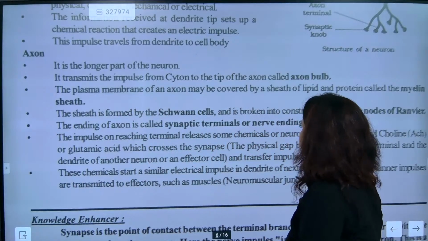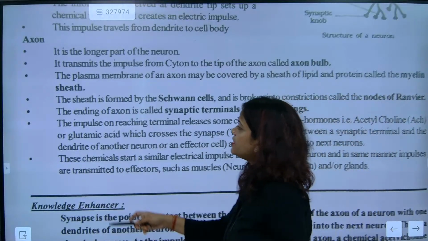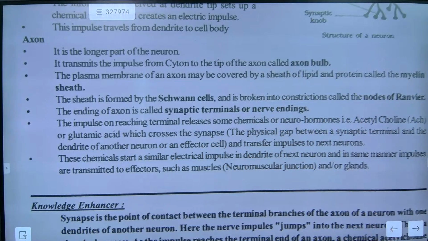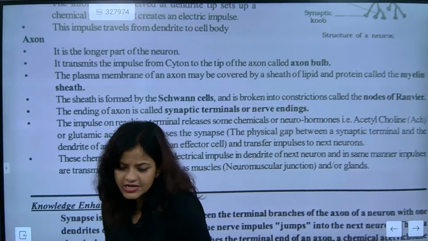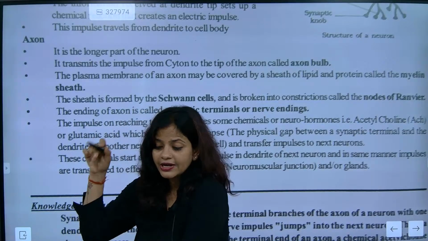Ask Nishika. Now we need to understand what the chemical name is. Please remember, the impulse on reaching the terminal releases some chemicals or neurohormones. They are called acetylcholine (ACh) or glutamic acid. The chemicals are exactly called glutamic acid. So the electrical impulses.